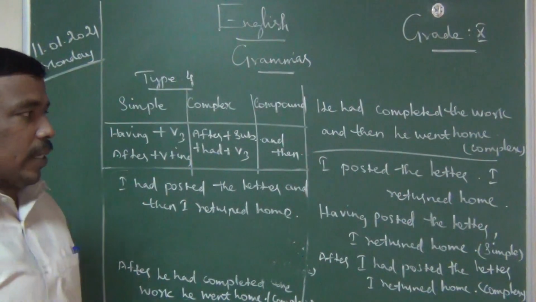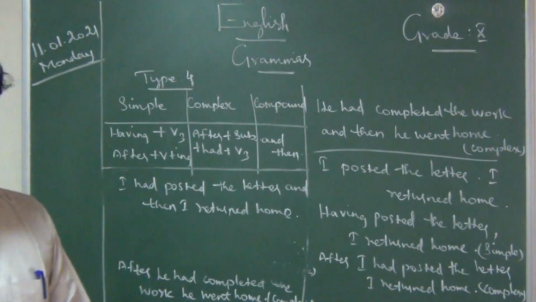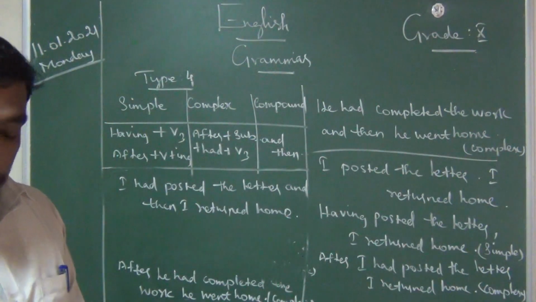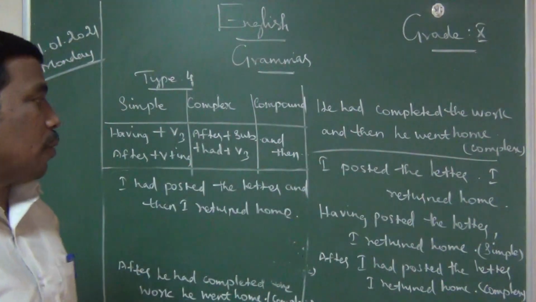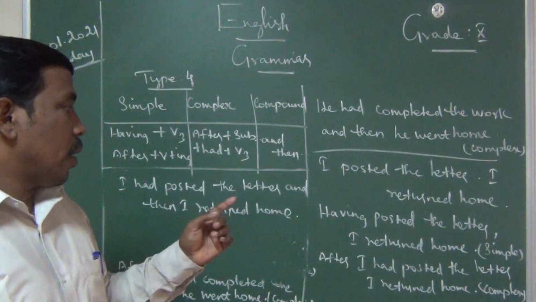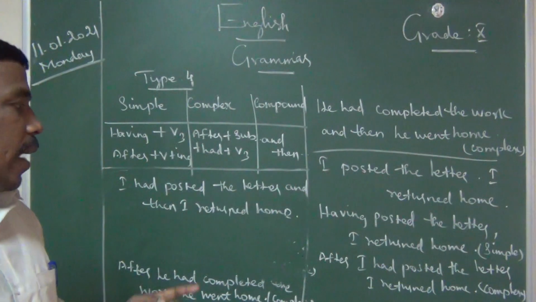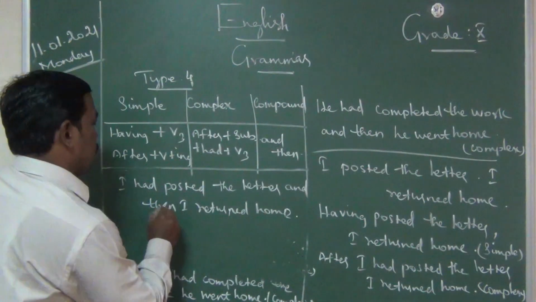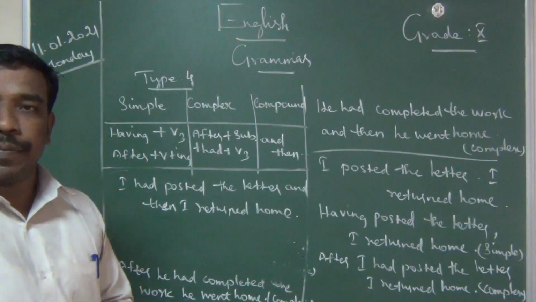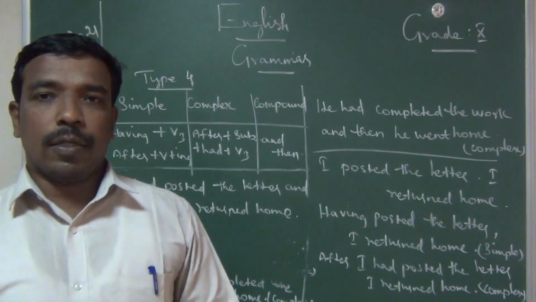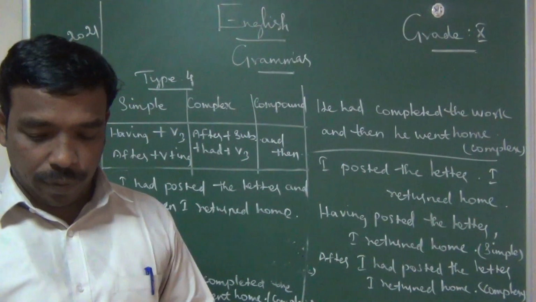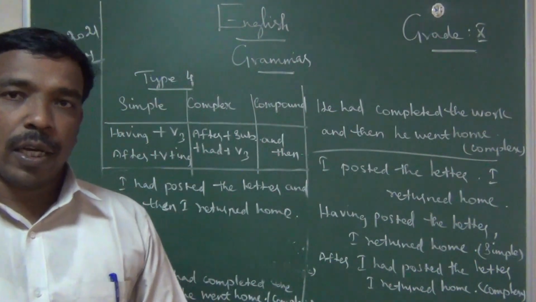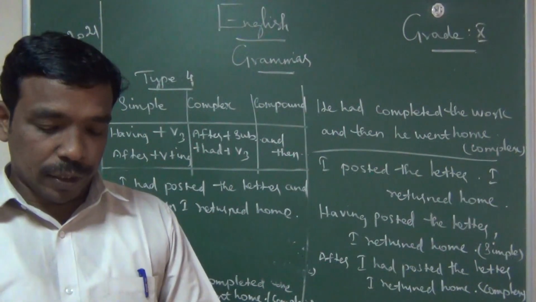Write fast. Second model. I will give two example exercises for you. Do it at home. So: I posted the letter, I returned home. Having posted the letter, I returned home. After I had posted the letter, I returned home. I had posted the letter, and then I returned home. Just take down the question. I will give one question for you. Another two sentences you should write. Change it into another two sentences.